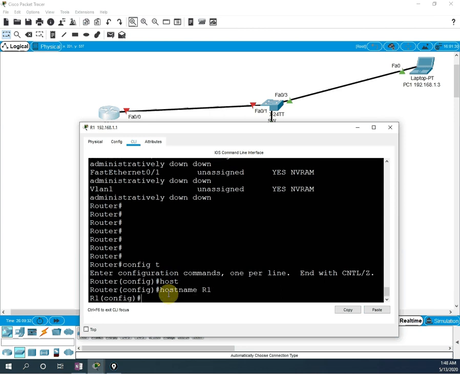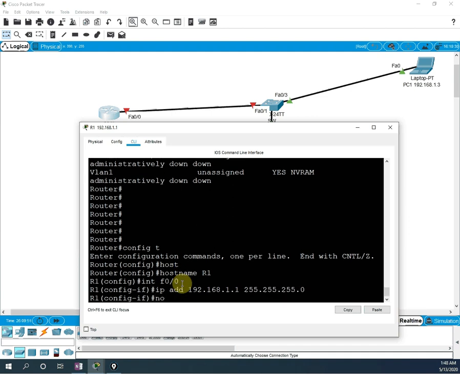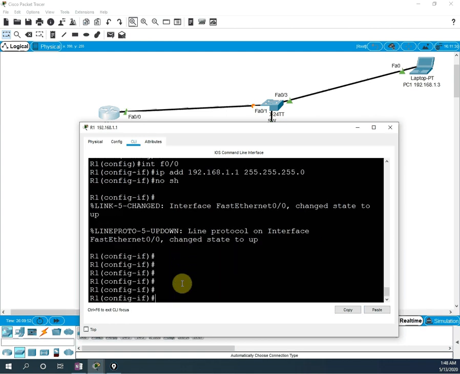Then I will go to the interface. Which interface are we going to go? Interface f0/0, because this interface is connected. Then we are going to assign the IP address. We will write 192.168.1.1 255.255.255.0, okay, and I will write no shut. So now the IP address is assigned.